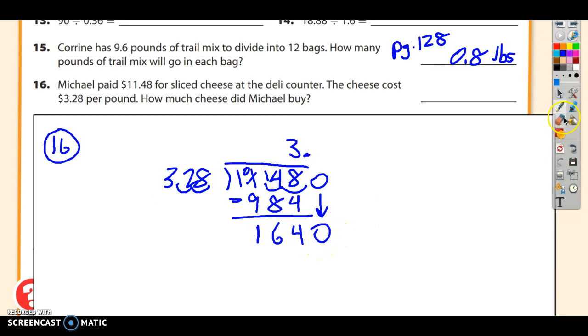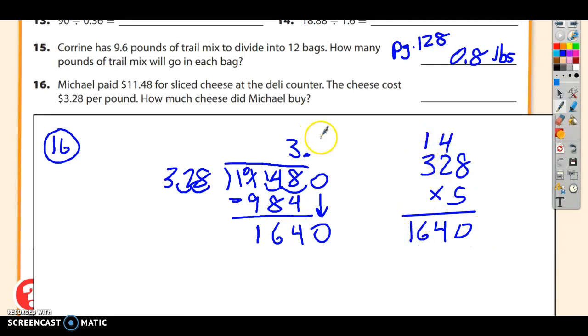And I'm thinking 5, and here's why. If I just look at the 3 and the 16, I say 3 goes into 16 5 times. I'm going to go ahead and check it right here. I'm going to do 328 times 5. 5 times 8 is 40. 5 times 2 is 10, plus 4 is 14. 5 times 3 is 15, plus 1 is 16, and I guessed it right. So rounding and estimating can help you make really good guesses. 5 times 328 is 1640. If I subtract, I get 0, which means I'm done.